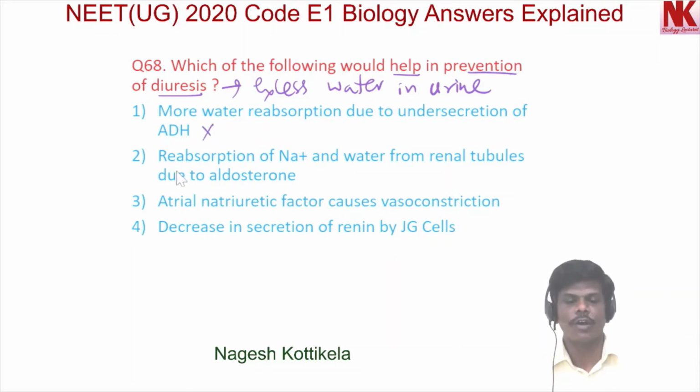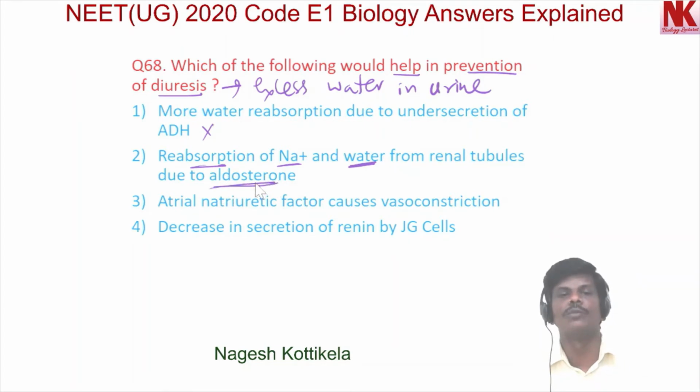Second option, reabsorption of sodium and water from renal tubules due to aldosterone hormone. Yes, this is correct. If we check the other options, option 3, atrial natriuretic factor causes vasoconstriction. This is not correct. Decrease in secretion of renin by JG cells. This is also not correct.